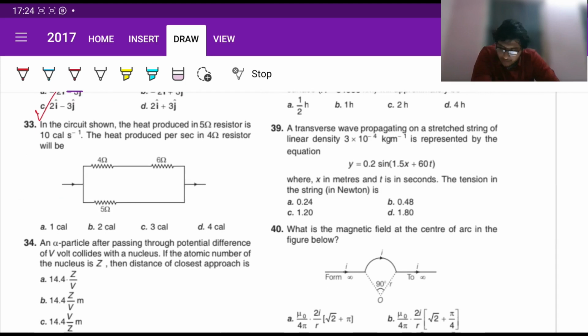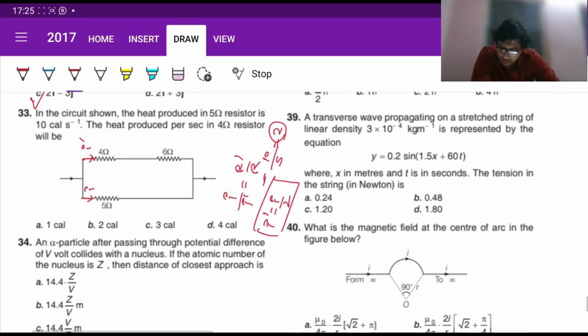Next, in the circuit shown, heat produced in the 5 ohm resistor is 10 calories per second. Heat produced in the 4 ohm will be? Okay. Now let us assume I is the current through this branch. Let it be I. So here there will be some kind of I dash. Now we know for a branching like this, I by I dash will be given by R dash by R, right? R dash is basically 10 and this is 5, so 2. So I dash is going to be I by 2. We have this much in our hands.